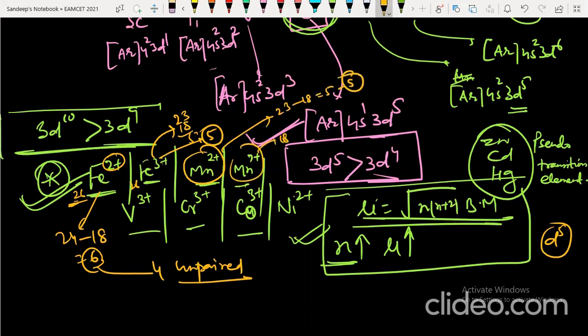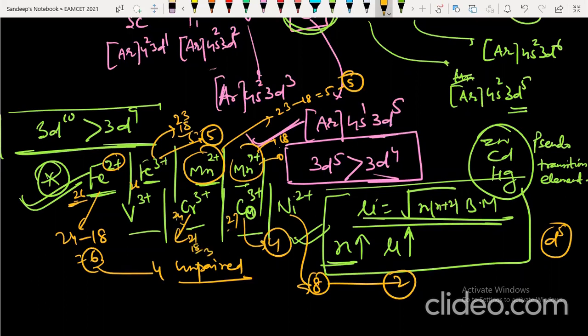Mn7+ is 18, 18 minus 18 is 0, so 0 unpaired electrons. Co3+: cobalt is 27, 27 minus 3 is 24, 24 minus 18 is 6, so 4 unpaired. Nickel is 28, 28 minus 2 is 26, 26 minus 18 is 8, which means 2 unpaired electrons. Chromium: 24 minus 3 is 21, 21 minus 18 is 3, so 3 unpaired electrons. Vanadium is 23, 23 minus 3 is 20, 20 minus 18 is 2, so 2 unpaired electrons. This way you can find out the unpaired electrons.